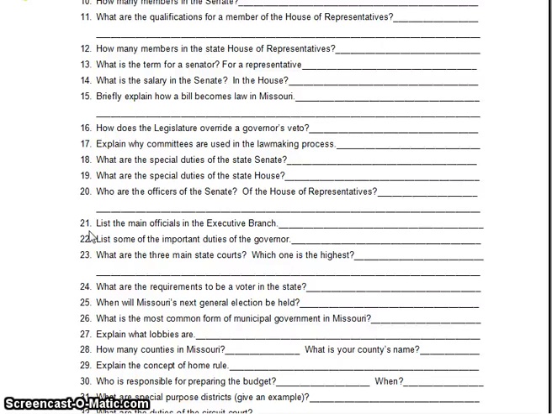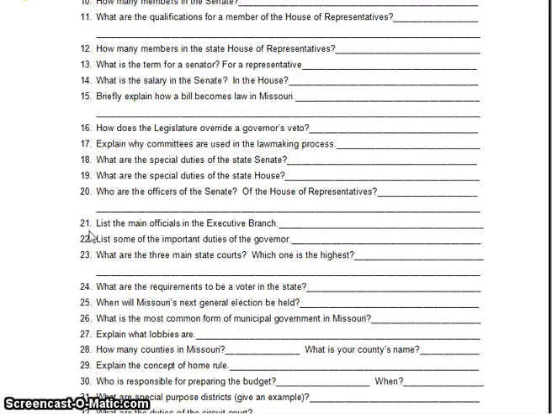Okay, question number 20. Which one am I on? I lost my place. Okay, 25, thank you. When will Missouri's next general election be held? November of 2014. 26, what is the most common form of municipal government in Missouri? That would be the mayor-council form.